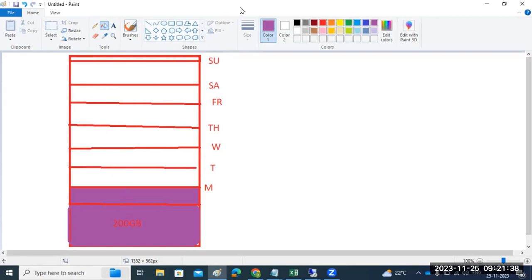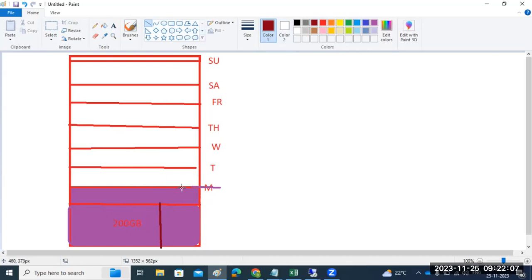It's like pouring water into a bucket: today 2 liters you poured, tomorrow 1 more liter, so it gets increased. For the incremental backup, one full backup is required. So you have already taken the full database backup up to here.